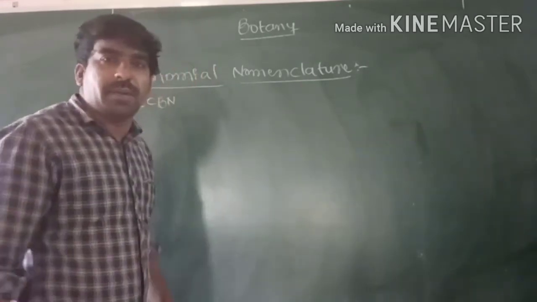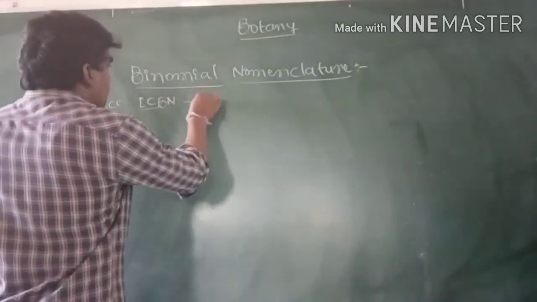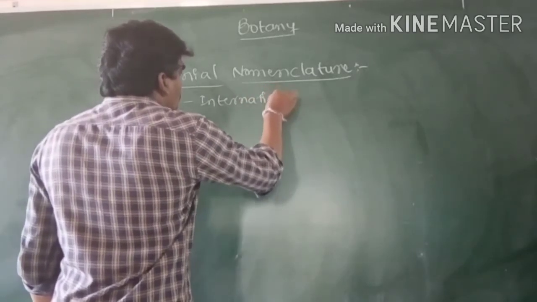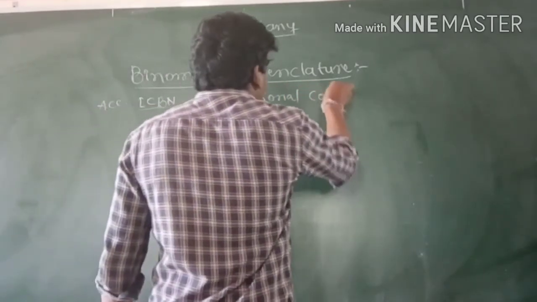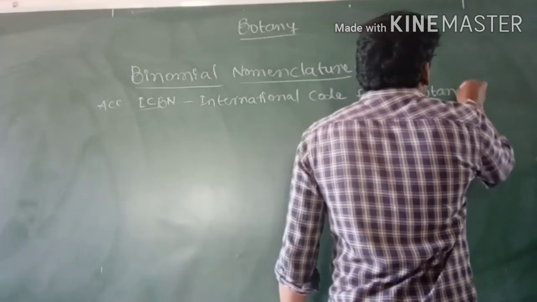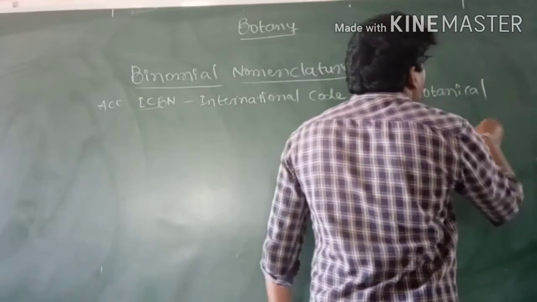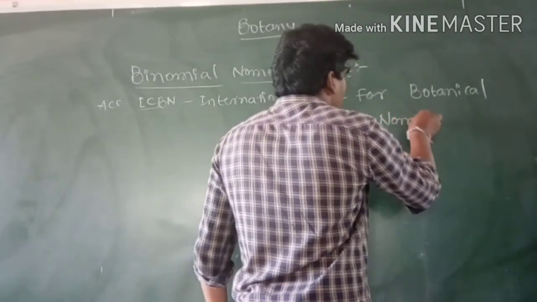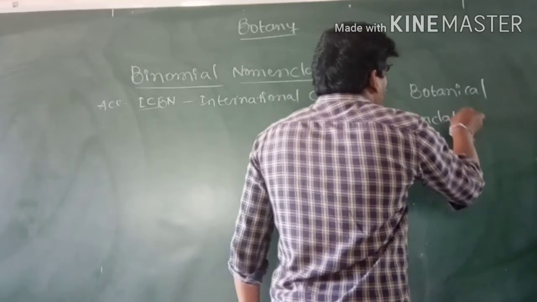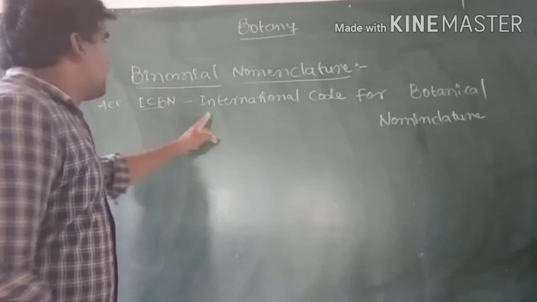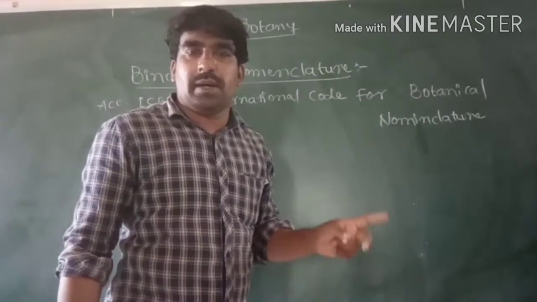ICBN means International Code for Botanical Nomenclature.